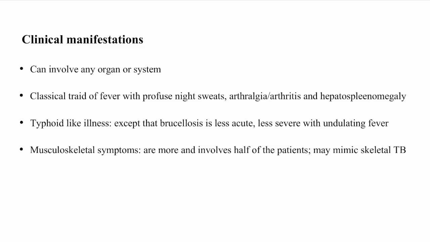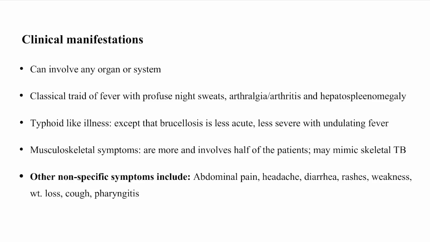Musculoskeletal symptoms are more common, involve half of the patients, and may mimic skeletal tuberculosis. The other non-specific symptoms include abdominal pain, headache, diarrhea, rashes, weakness, weight loss, cough, pharyngitis, etc. And rarely, the central nervous system, cardiovascular system, and genitourinary tract may also get involved.